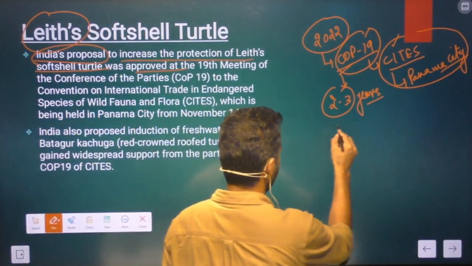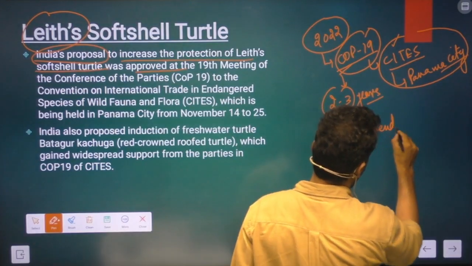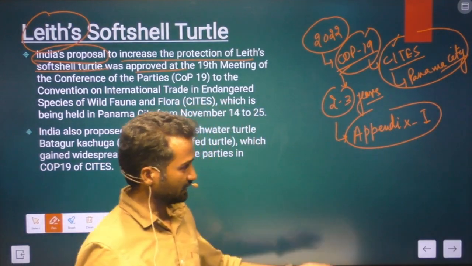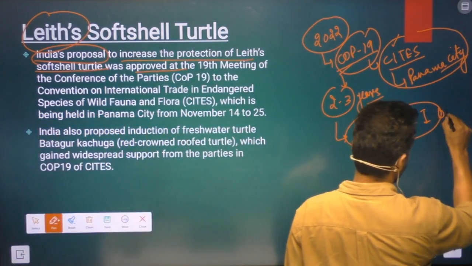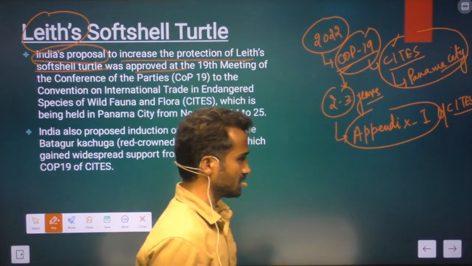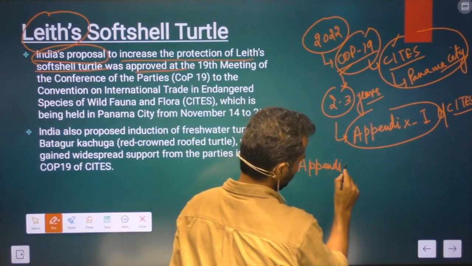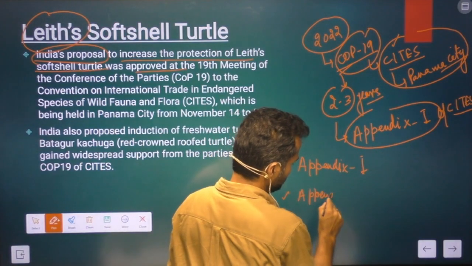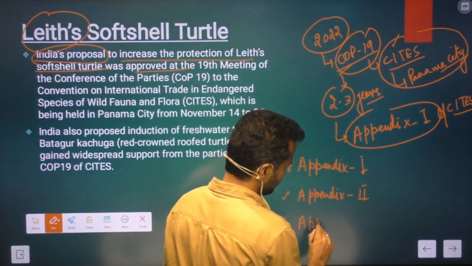So basically, India proposed that this turtle should be included in Appendix 1 of CITES. So you should know that CITES has 3 appendices: Appendix 1, Appendix 2, and Appendix 3.